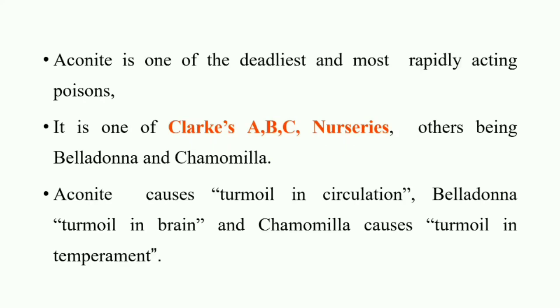Because aconite causes turmoil in circulation. Meaning of turmoil is confusion, or a storm, in that sense. So aconite mainly acts on circulation. Belladonna causes turmoil in the brain. Belladonna is the main remedy used in meningitis or CNS affections. So it causes turmoil in the brain.